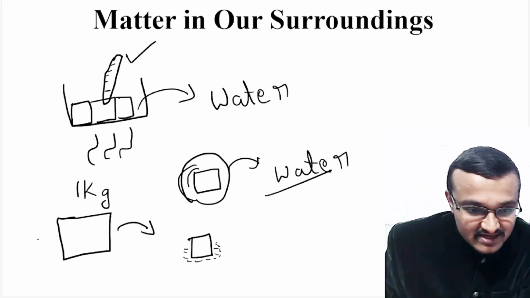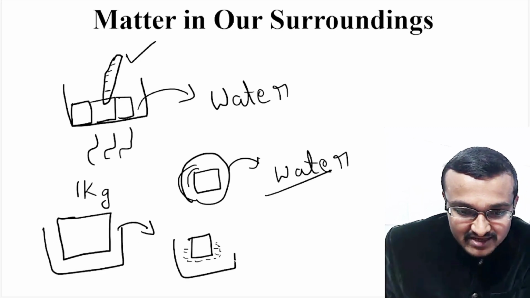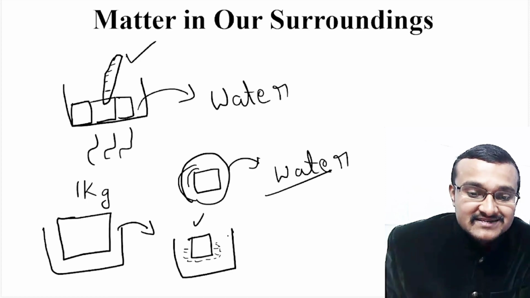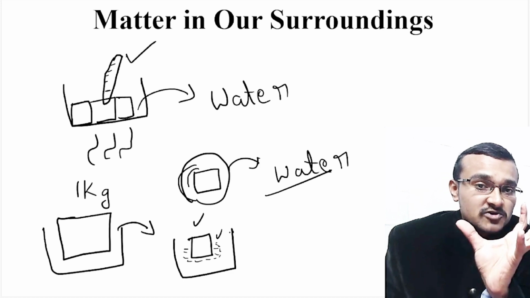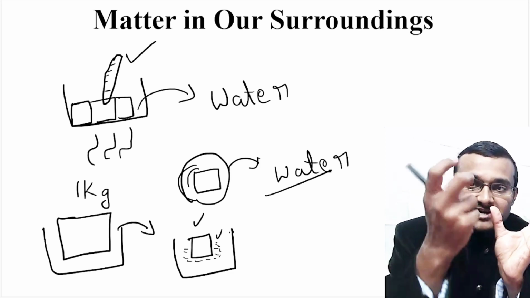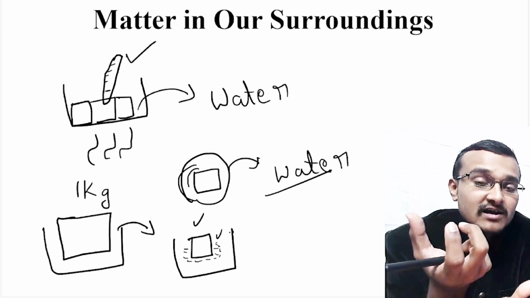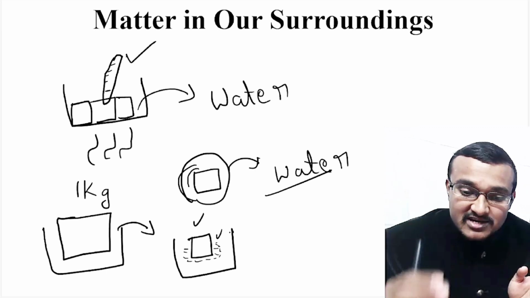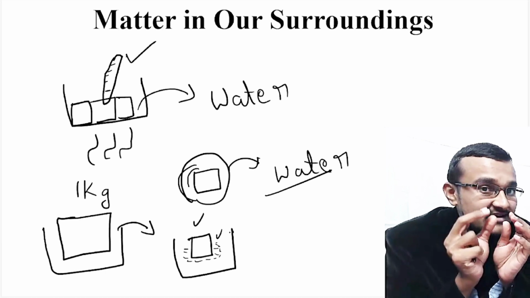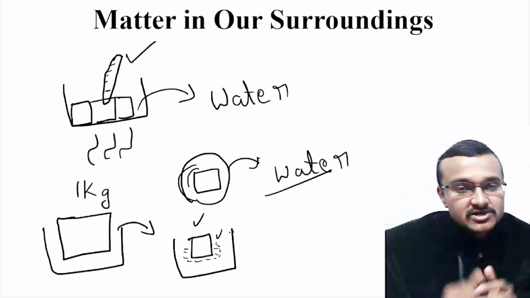So in a beaker you had 1 kg of ice, and now in the same beaker you have 0.5 kg of ice, which is solid, and 0.5 kg of liquid, which is water. Now this water will have the extra heat which you are supplying continuously to the ice cube.